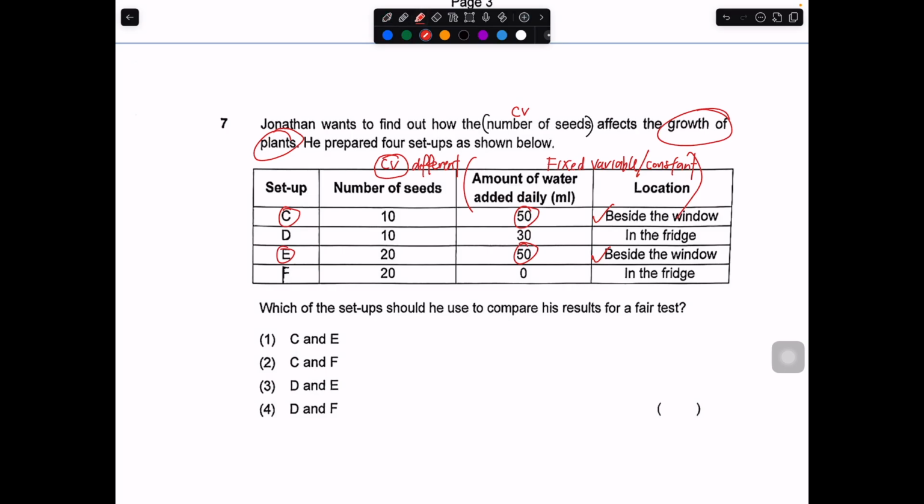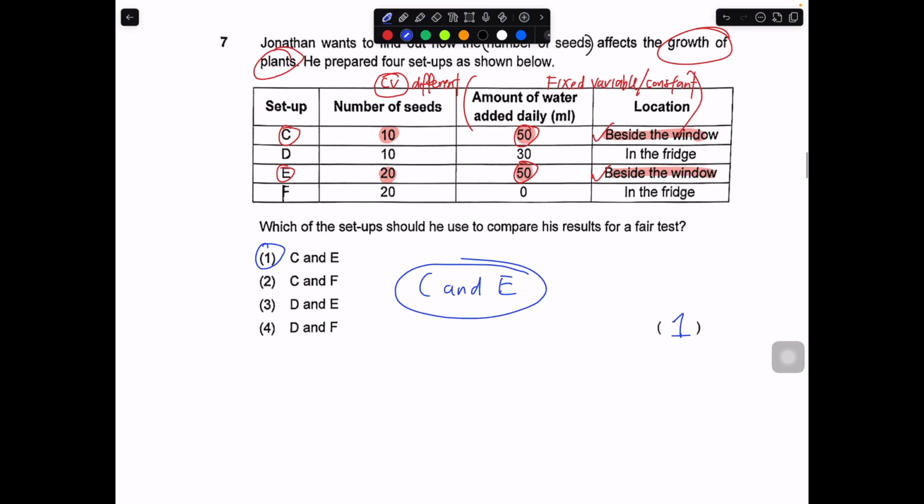But just check over here, 10, 20, this is different. This is indeed correct. 50, 50, they are the same, beside window. So in this case, the answer must be C and E. The one that tallies should be number 1. So 1 must be the correct answer.